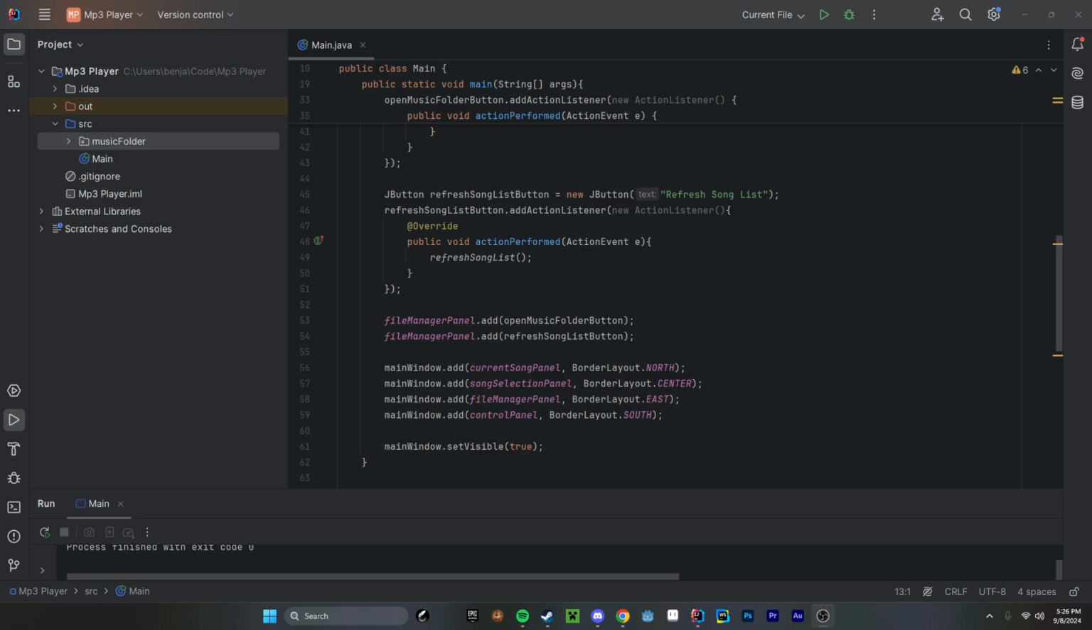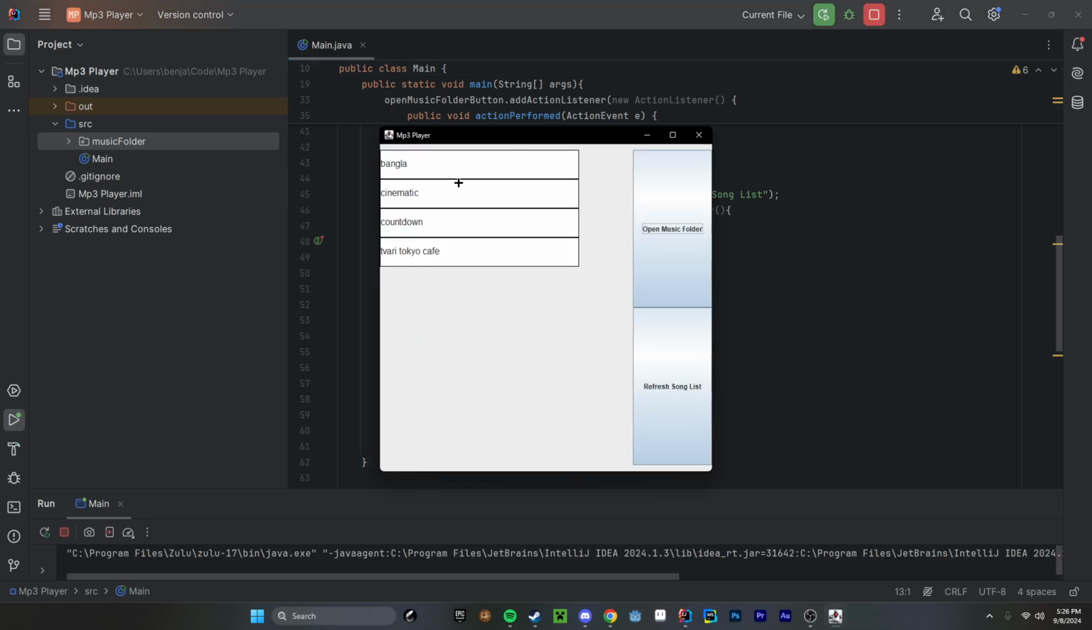In my last video, we worked on making a refresh songs button. So if the files for any of these songs, or MP3s, changed, we can press the refresh song list button and it would refresh the names of them in this little section here where we can see all of our MP3s.